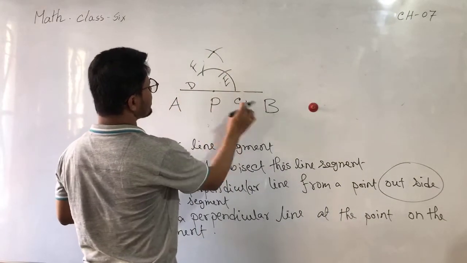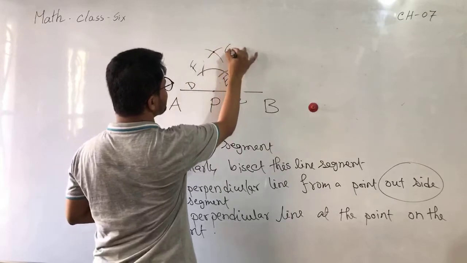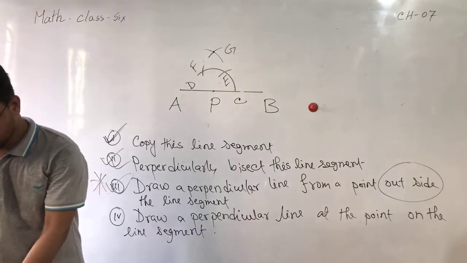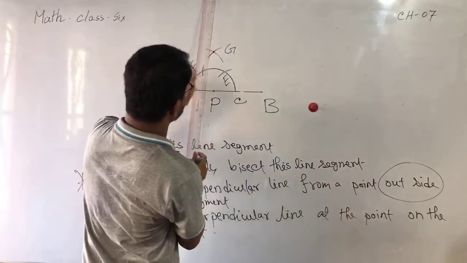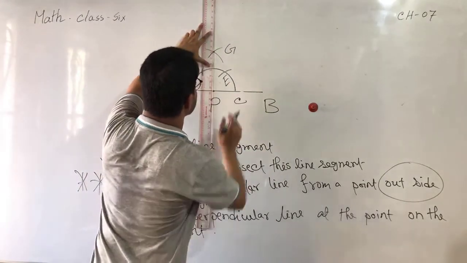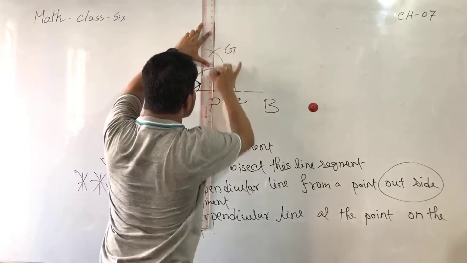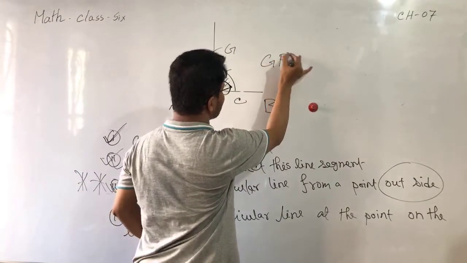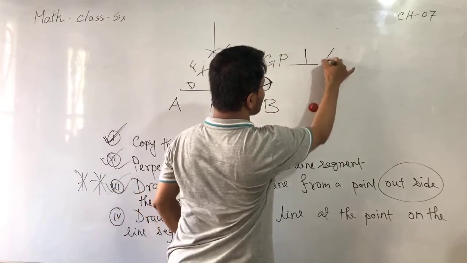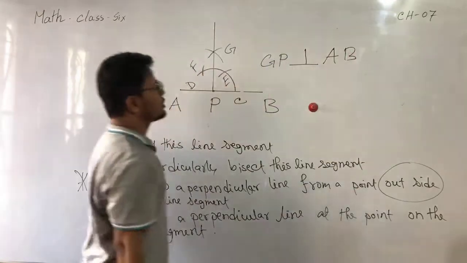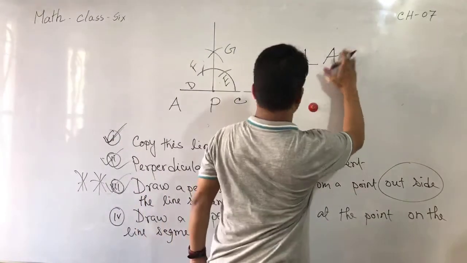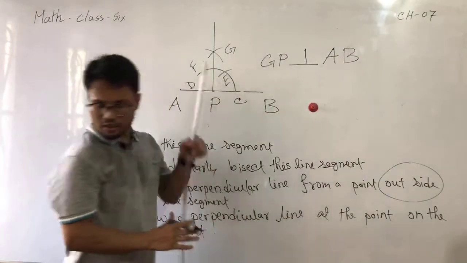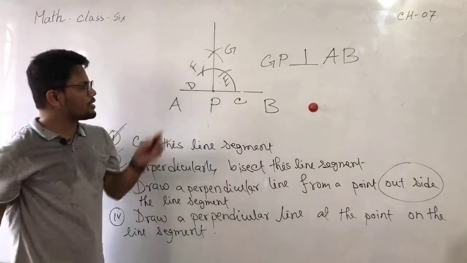Just you can use here G. Now draw a line here, join PG, which is the perpendicular line. So PG is perpendicular on AB. So the fourth one is done.